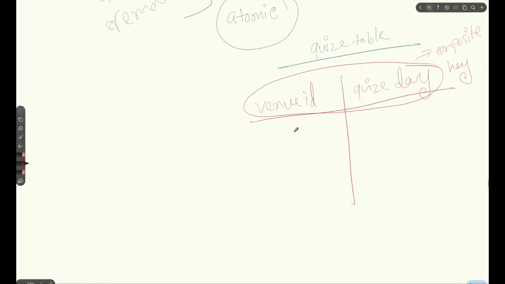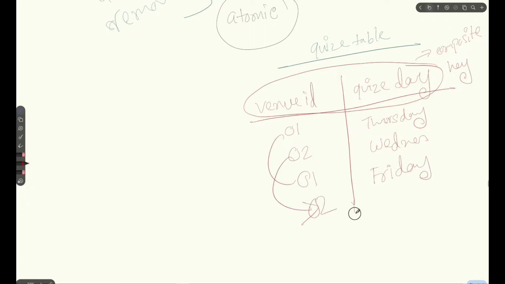So now my venue ID is 1 and it is held on Thursday, suppose. Now my venue ID is 2, it is held on Wednesday. I can repeat my venue ID here again because it is not the primary key on its own. On Friday, I can repeat my venue ID again.